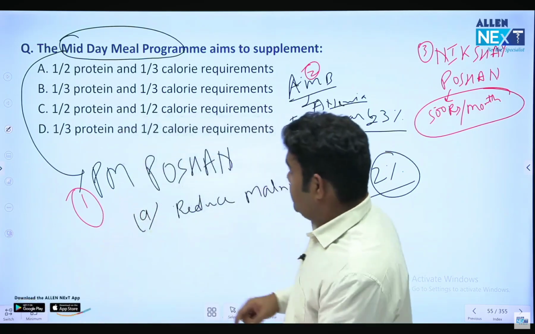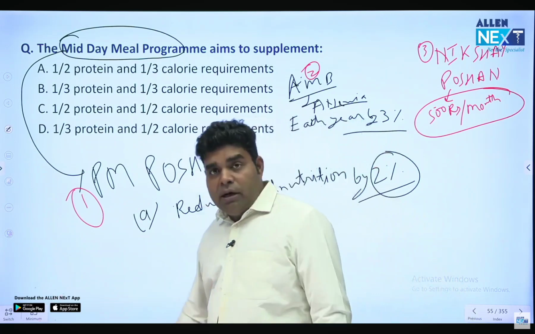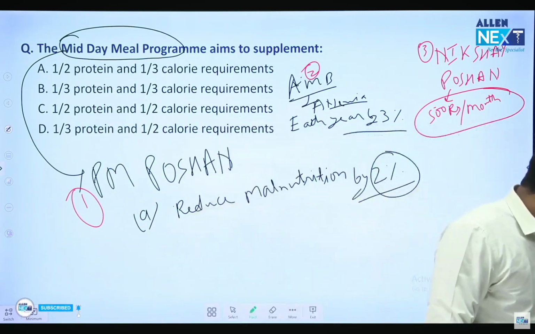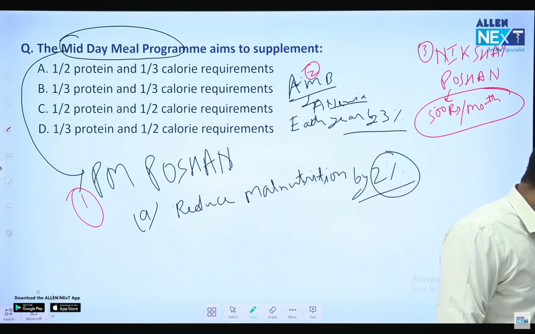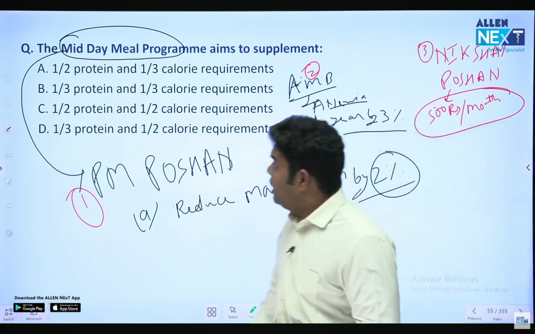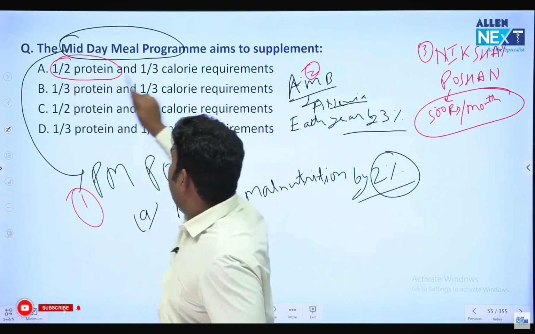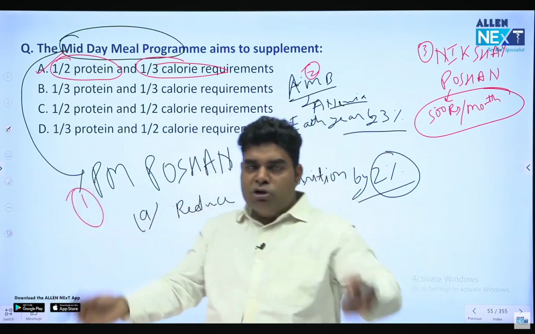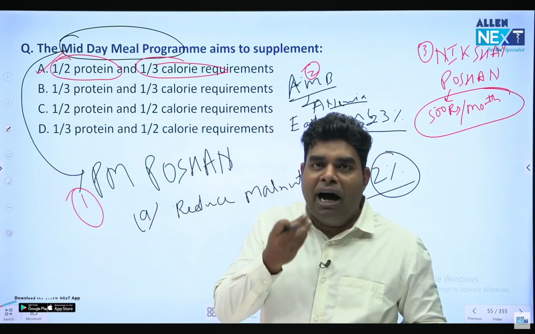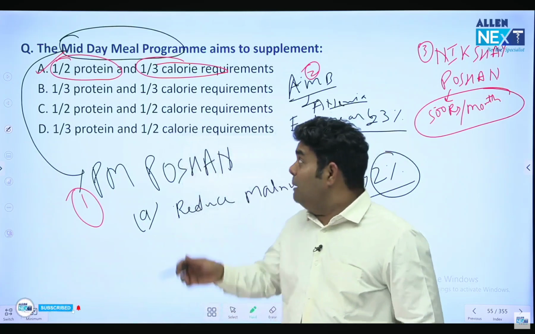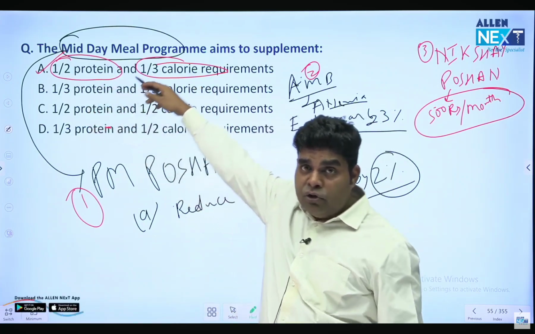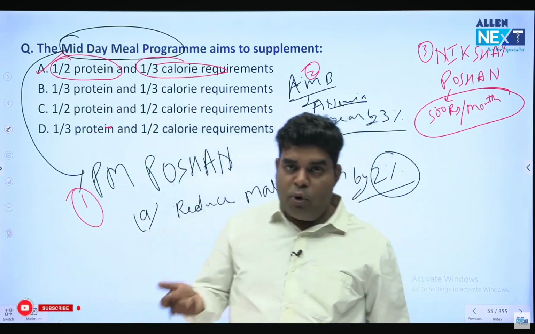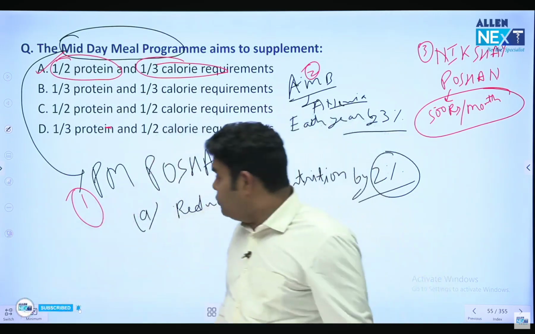Now, in this midday meal or PM Poshan, we give which of the following, ABCD? If you know the answer, please give the answer. Kushal Suman is saying A is coming. All of you are mostly saying A. Very good. Protein we give half. Calorie we give 1/3. Why? Because in the rural parts of most of the states, mothers and children are only eating rice. Rice will give them the calories but not the protein which they need. So protein is more in midday meal, calorie is less, because they need protein more. So protein is half, calorie is 1/3. Under which ministry does PM Poshan come?